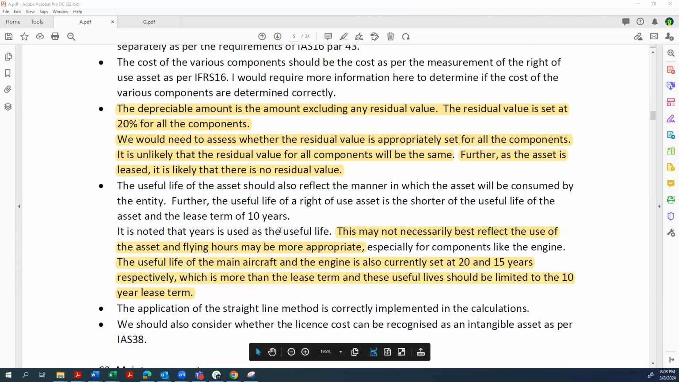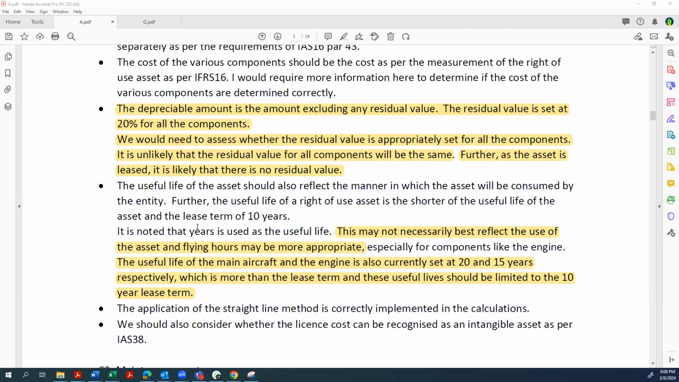You can't sell them. Then they say the useful life of the asset should reflect the manner in which the asset is to be consumed by the entity. Further, the useful life of the right of use asset is the shorter of the useful life of the asset and the lease term of 10 years. No application, no benefit at that point. But if you keep reading, then they say it is noted that years is used as useful life. This might not necessarily best reflect the use of the asset, and flying hours may be more appropriate.